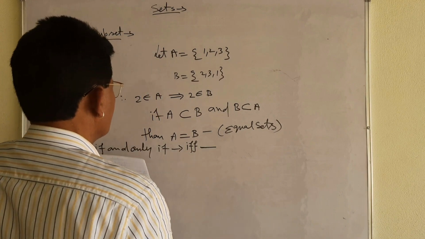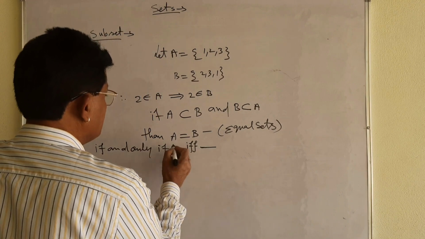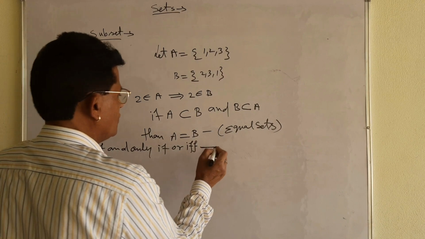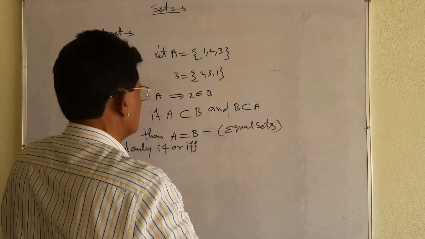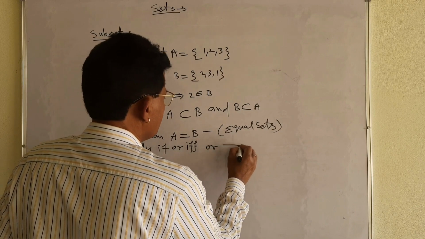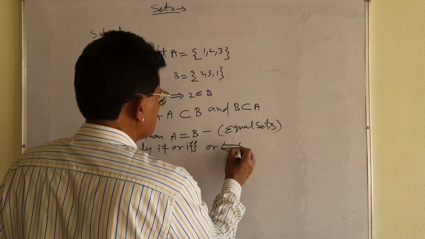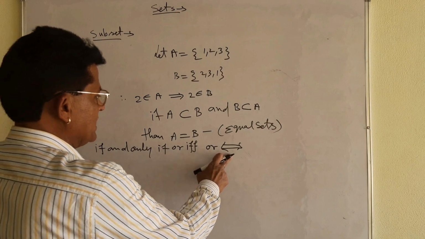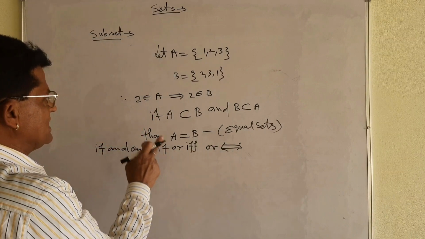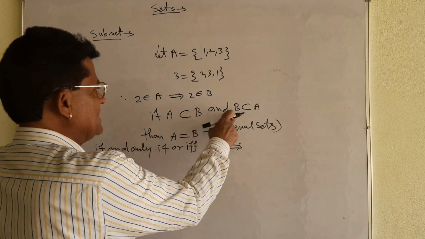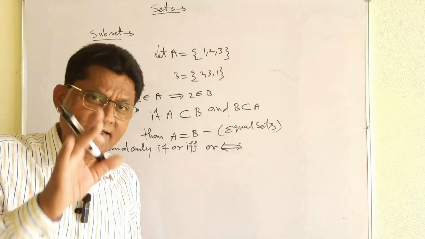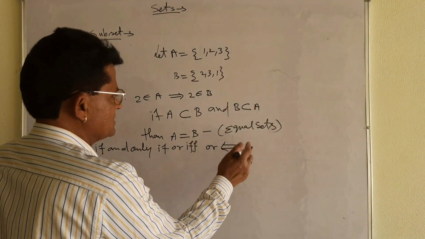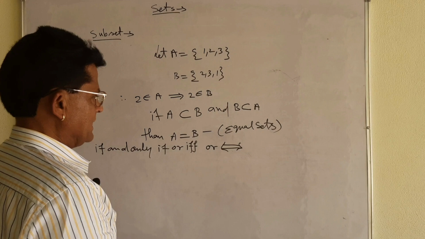और दे देता हूं, अदरवाइज यू विल कंफ्यूज. Double F, or in both sides, that is implication. In both the sides there is an implication. Okay? Its meaning is if and only if. What does it mean, if and only if? A is a subset of B, B is a subset of A. In both the sides there are the two implications. Then you can use this symbol. If and only if. Try to understand once again.